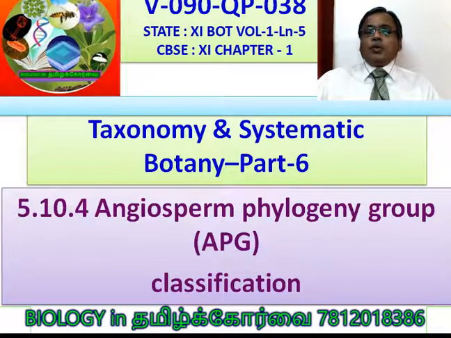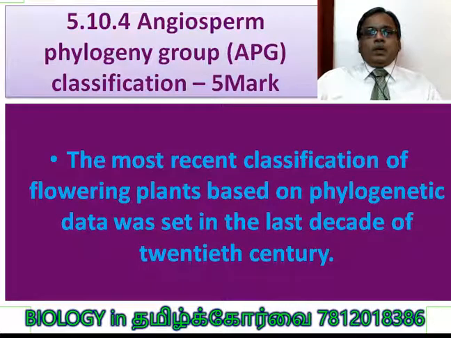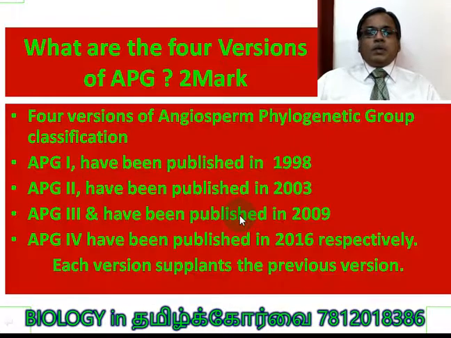Angiosperm Phylogeny Group, APG system of classification. The APG classification can be asked as a 5 mark question, a descriptive answer, and naturally many 1 mark, 2 mark and 3 mark questions can be asked for the state board students. It is the most recent classification of flowering plants based on phylogenetic data, again set in the last decade of the 20th century.